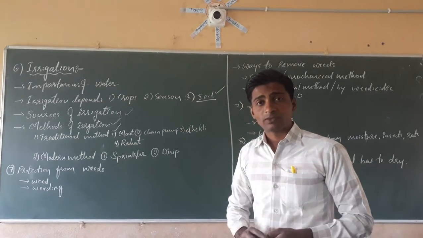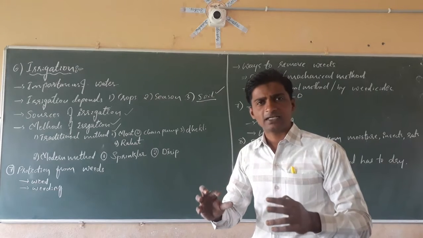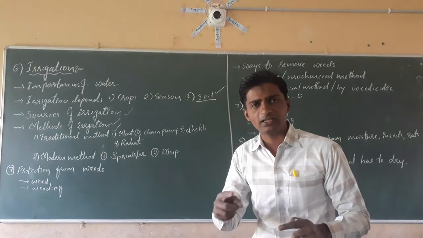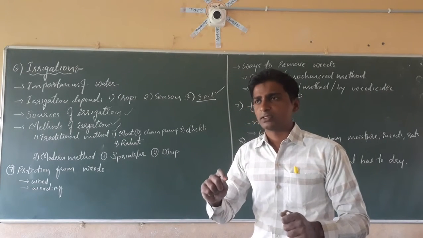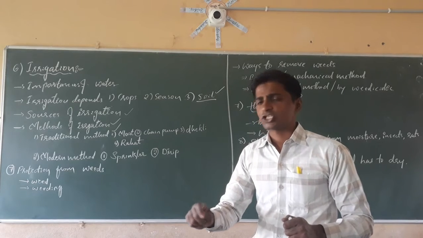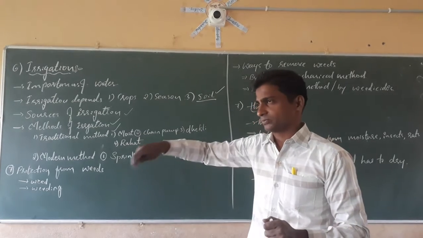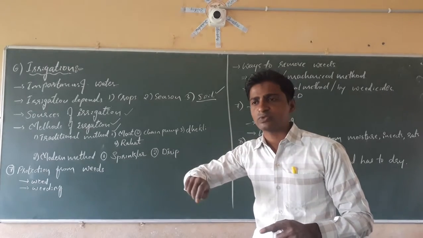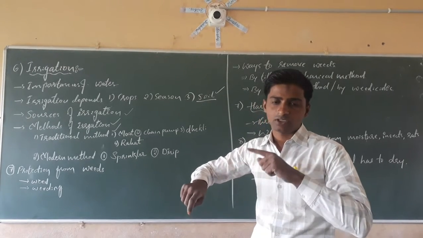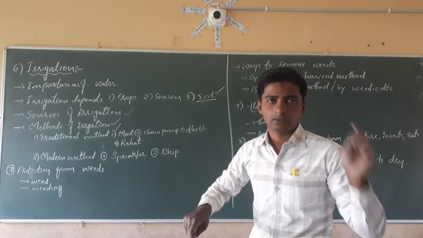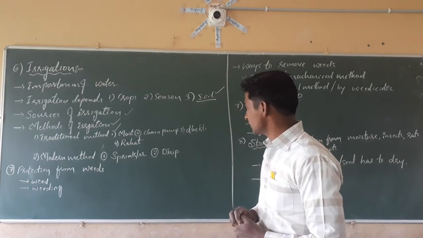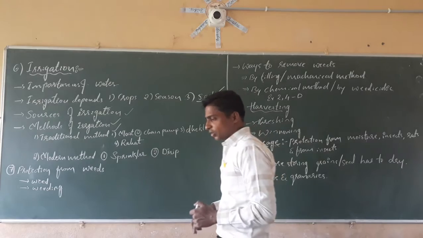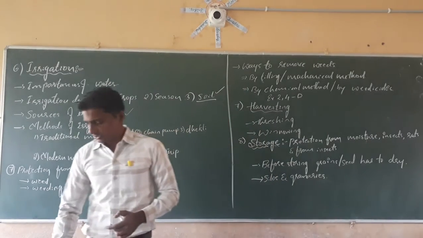Chain pump: a number of containers are attached to a circular ring connected to a chain. Due to the rotation, with the help of wheels, the chain is rotated, and the water is filled in a tank that will be irrigated. The next, Dekli, is also the oldest method.